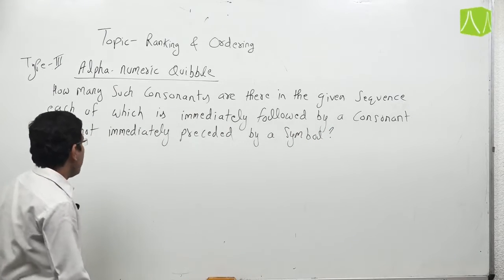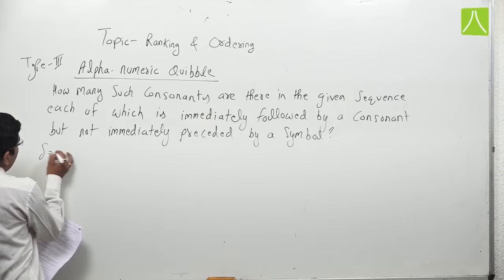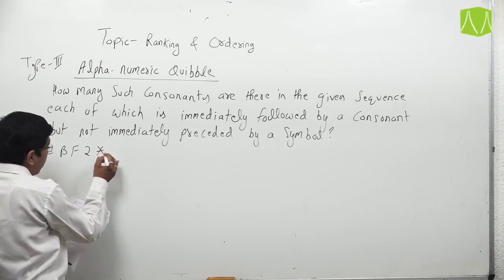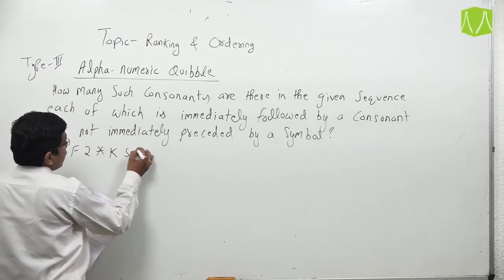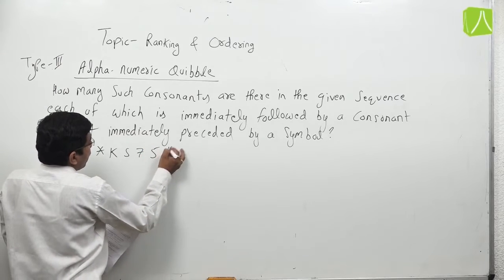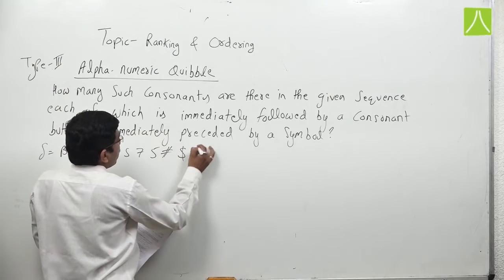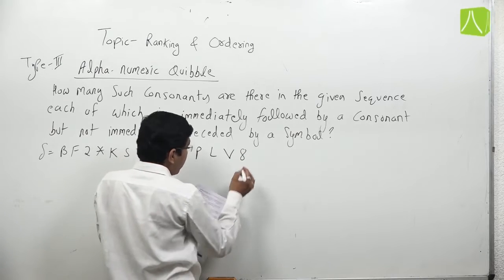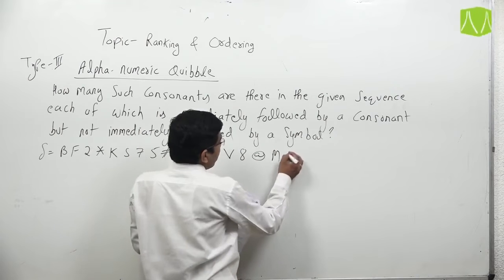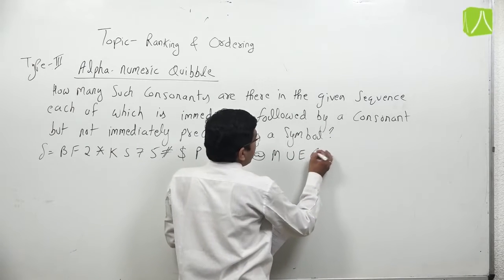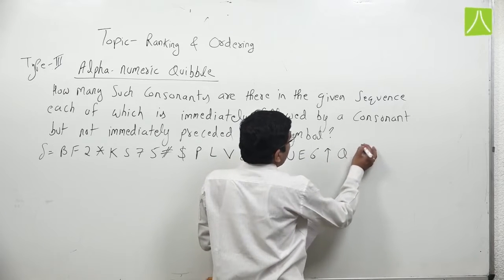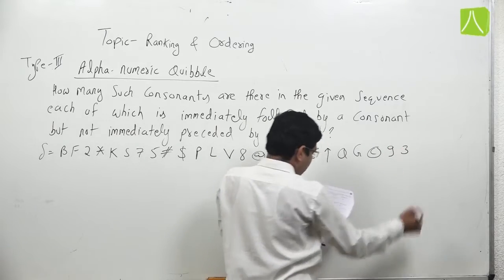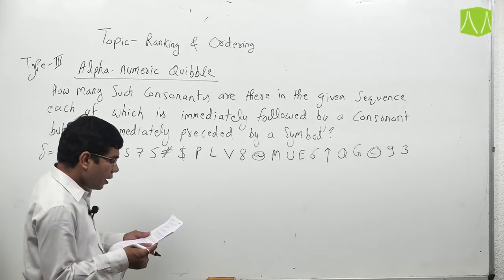The given sequence is: $, =, beta, F, 2, star, K, S, 7, 5, hash, $, P, L, V, 8, at the rate, M, U, E, 6, arrow, Q, G, copyright, 9, 3. This is our given sequence.